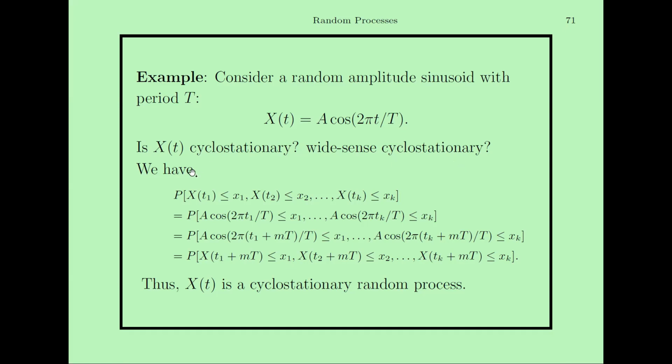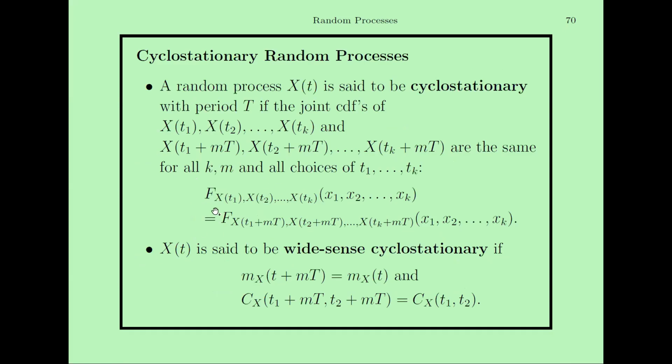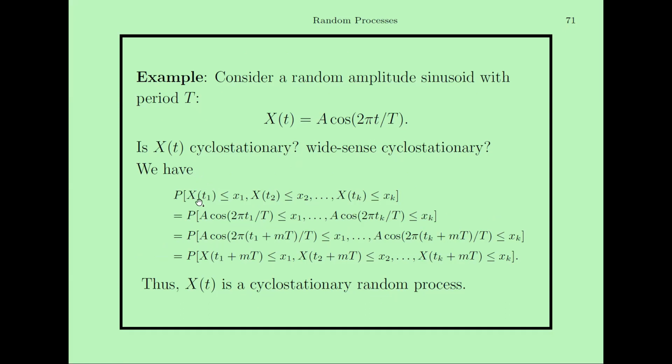So what is the cyclostationary concept? The cumulative distribution function F of X(t1), X(t2) is equal to F of X(t1 + mT) and so on. So let's check with that. This is my random process. I can write this as the probability of X(t1) less than or equal to x1, X(t2) less than or equal to x2, up to X(tk) less than or equal to xk, right? So I will put in the values.